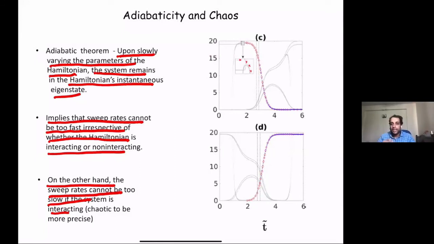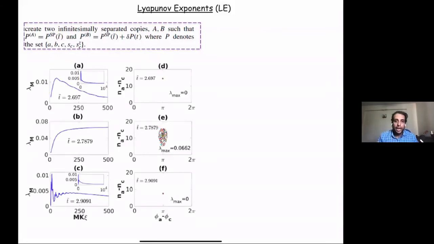If I start with some initial conditions, say here, then the red is the occupation of the first cavity, and you see it changes from 20 to 0. That is the idea here. Let me discuss the vertical lines, which relate to Lyapunov exponents.